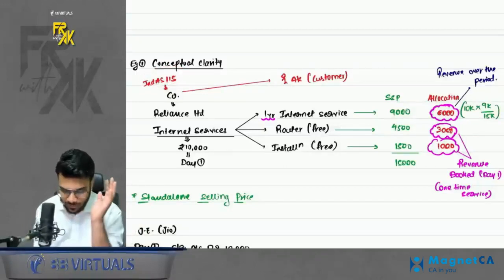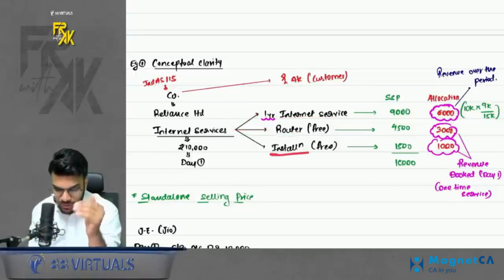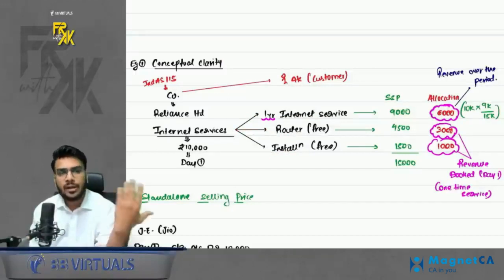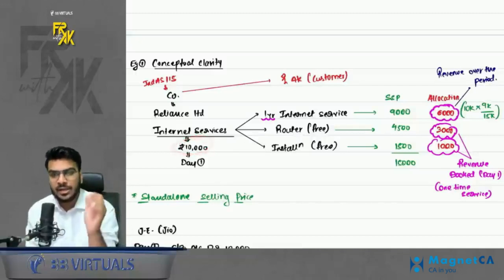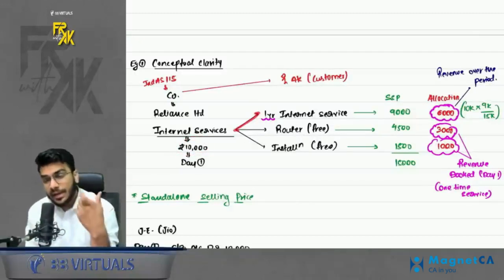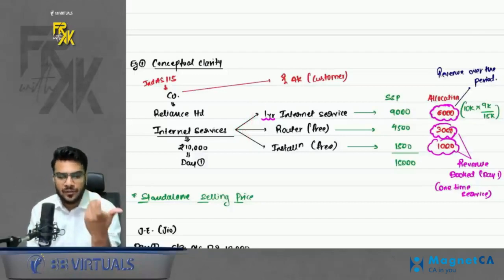Now assume that Reliance Limited is providing 1 year internet service to me, and it says that it will provide the router and installation service for free. What did I tell you? Nothing is free in this world. When Reliance is charging me 10,000 on the first day, it is not charging me only for the internet service, it is indeed charging me for all the three services, and only for the sake of saying, they say that it is free for you. No, it is not free. They have recovered the full money in this 10,000.